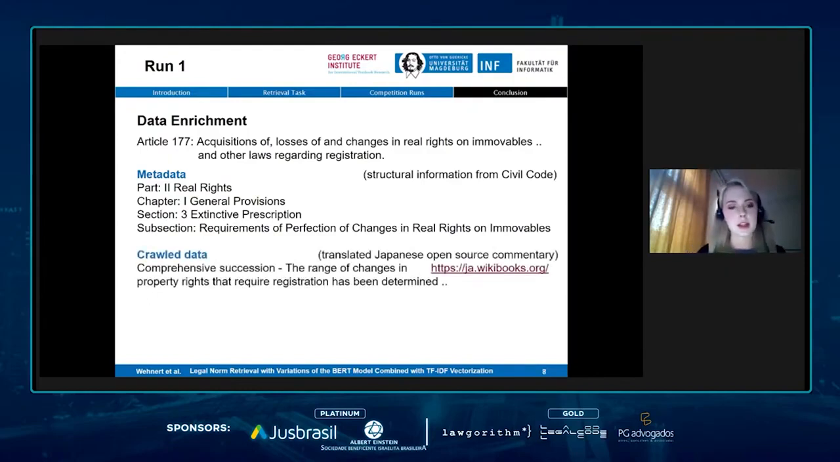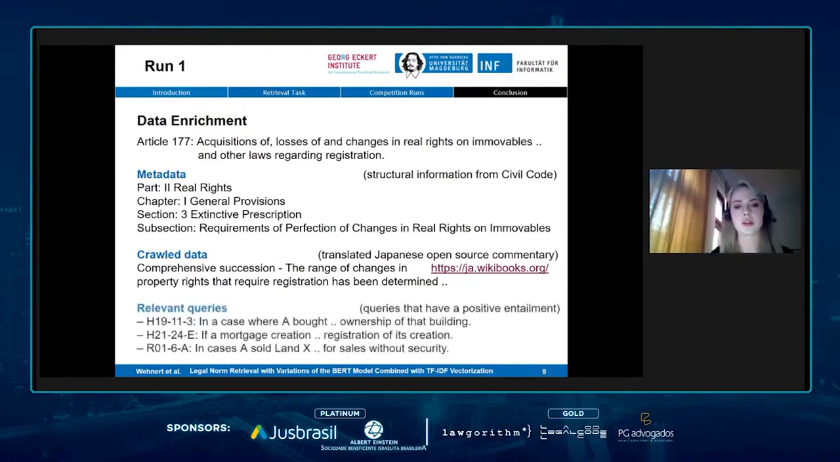And here you can see that we also added some other crawled data from open source commentary that was originally in Japanese, but we translated it using the Google Translator API. And this open source commentary was then for this article 177. And for example, there were some concepts defined such as comprehensive succession. So this was also just appended to the original article text.